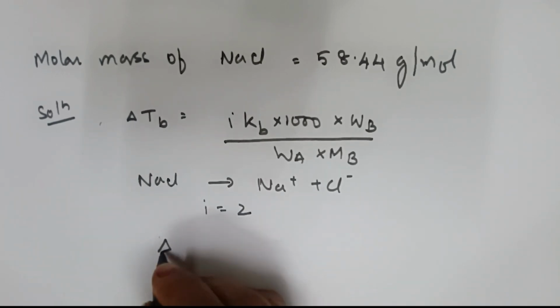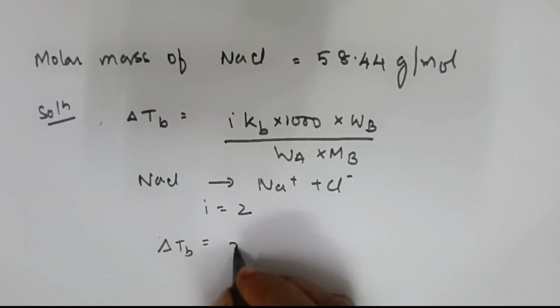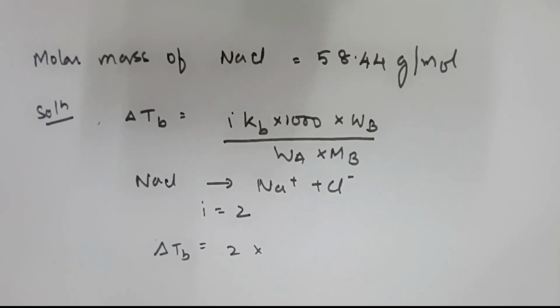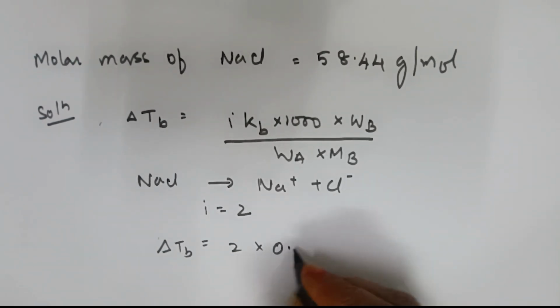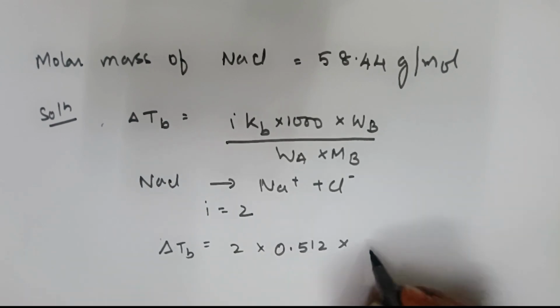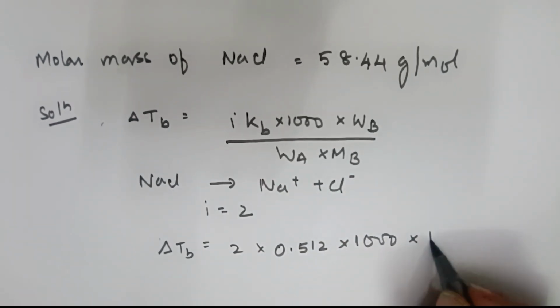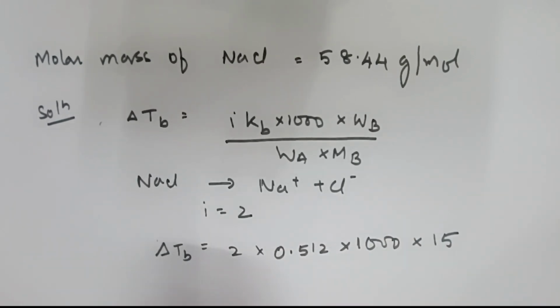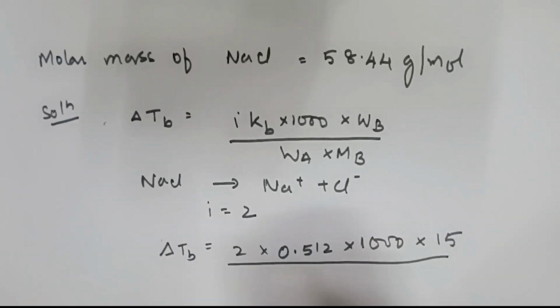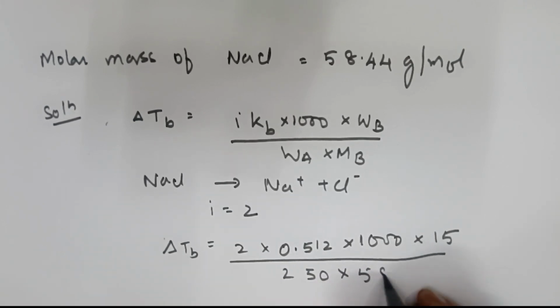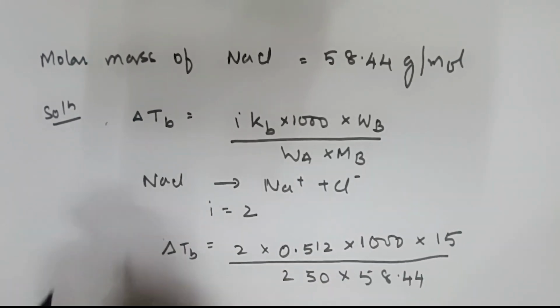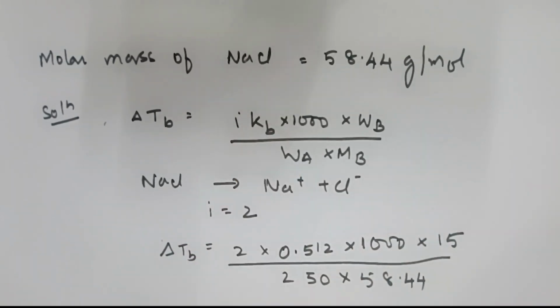Now substitute. Delta Tb is equal to 2 into how much was the Kb value given? Kb value is 0.512. Wb value into 1000 is your 1000. Wb value 15. Correct na? 15 grams is what they've given. Wa value is 250 and 58.44 is Mb, because they've given molar mass here 58.44.